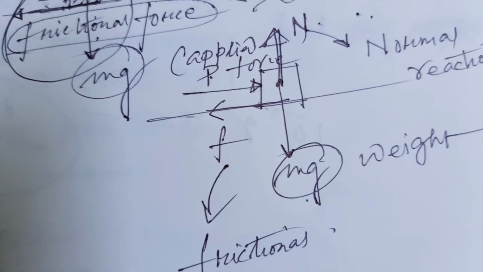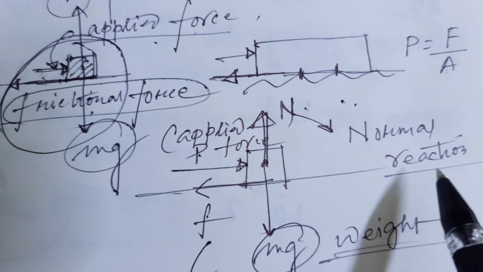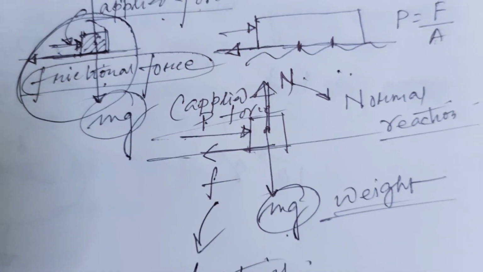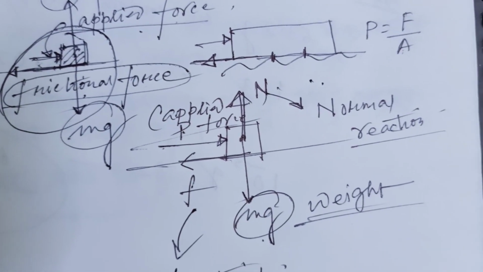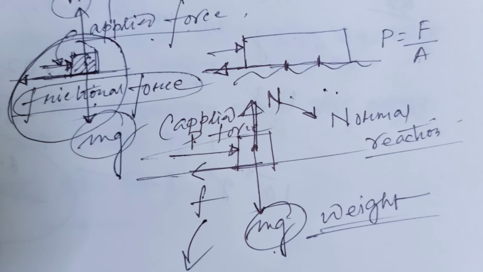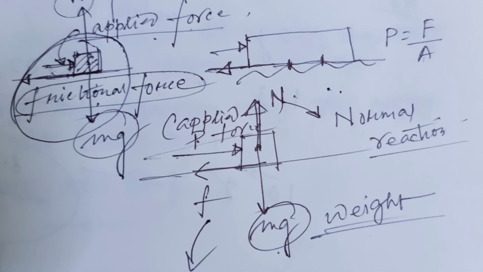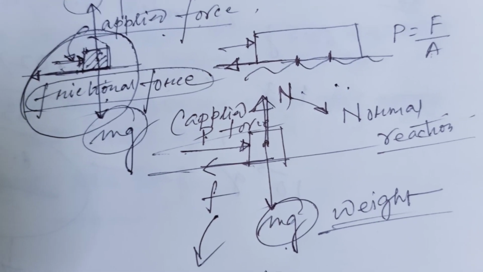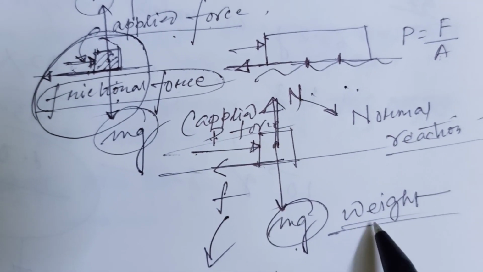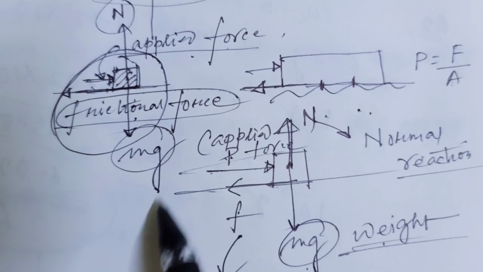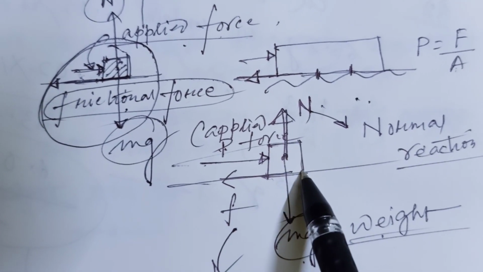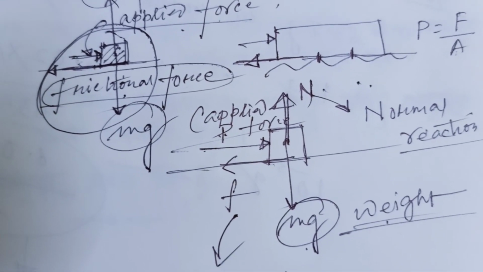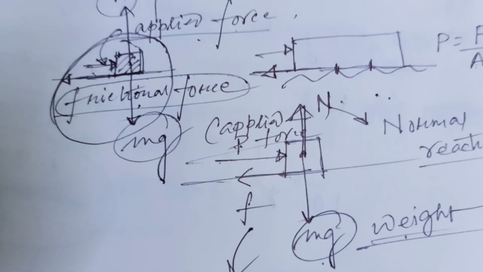Due to this frictional force, we are able to move, able to walk. And when it is slippery it means there is less frictional force at that place. So applied force, normal reaction, weight, and frictional force are all the forces acting on that almirah, and you are not able to move it.